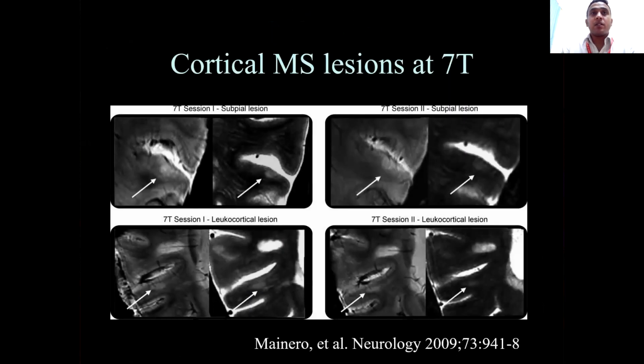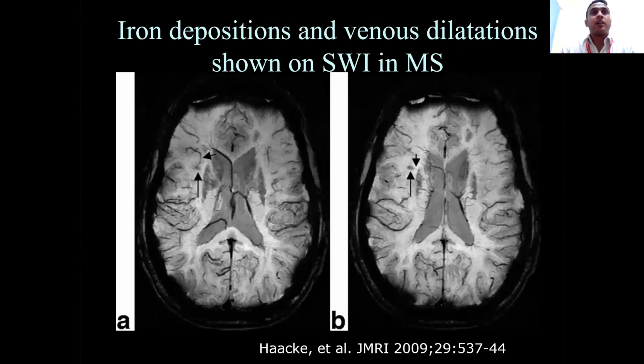Cortical multiple sclerosis lesions with 7 Tesla MRI. 7 Tesla MRI we have not yet used on individuals, it is mostly used on cadavers. So this is a case in which we are able to see minute findings, which otherwise would never be picked up by a 3 Tesla or 1.5 Tesla MRI. So still at clinical trial level, but very soon, with adequate trials, it should be able to make it to the mainstream market.